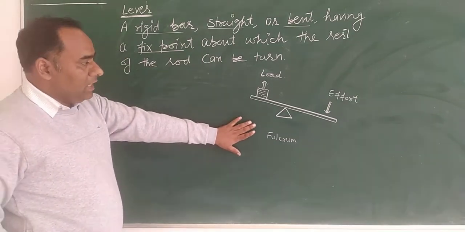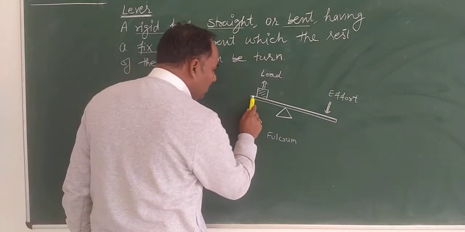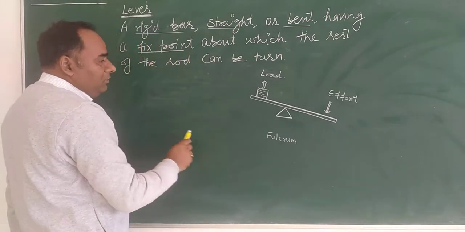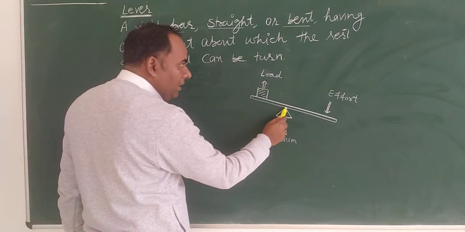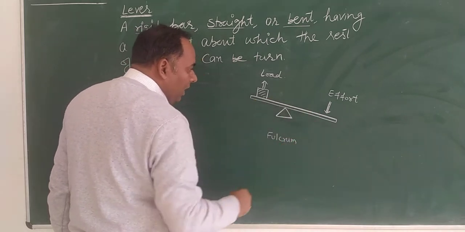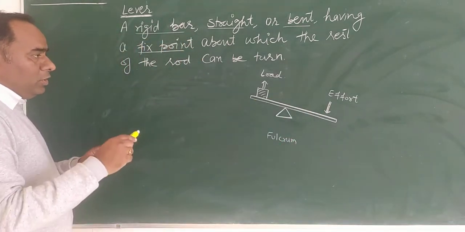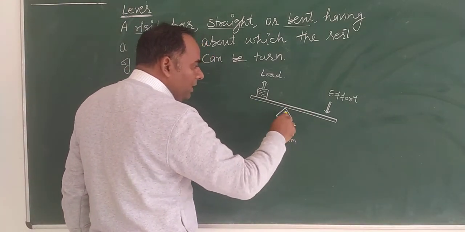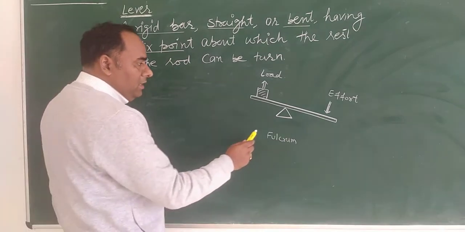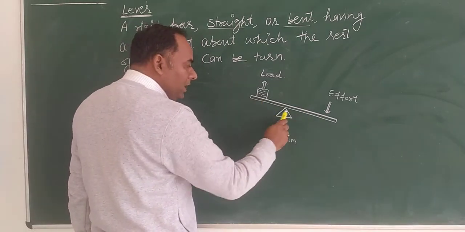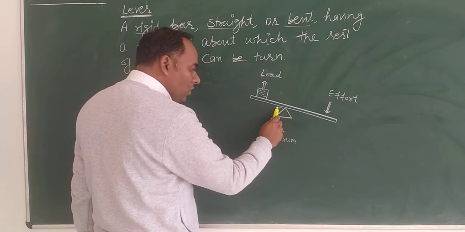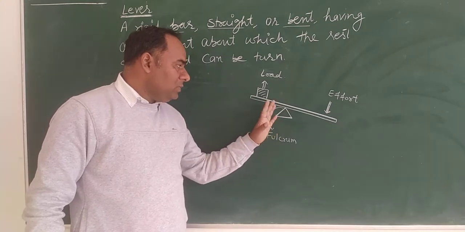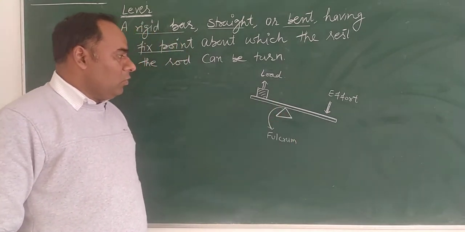So here is an example. This is your straight bar having a fixed point. This is the fixed point about which this bar or rod can be turned, and that fixed point is known as the fulcrum. So what is the fulcrum? A fixed point about which a rod can turn.